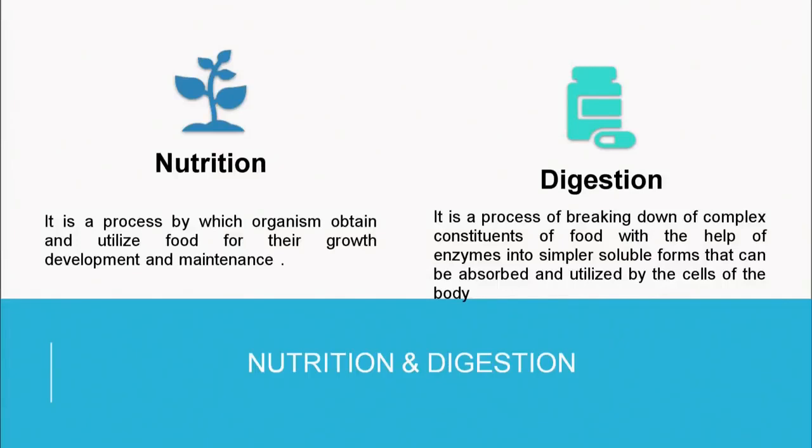Now, what is digestion? Digestion is a process of breaking down the complex constituents of food with the help of enzymes into simpler soluble forms that can be absorbed and utilized by the cells of the body. So, digestion is basically the breakdown of food so that it can be absorbed by the body and ultimately assimilated for growth and development.